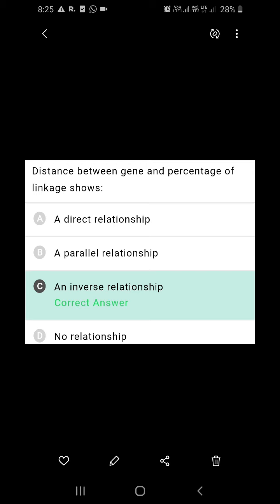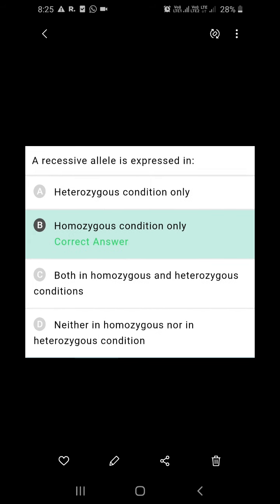If the distance between genes is decreased, linkage will be increased. So it is inversely proportional. So an inverse relationship is there between the distance between the genes and the percentage of linkage. If distance is decreased, linkage will be increased. If distance is increased, linkage will be decreased.